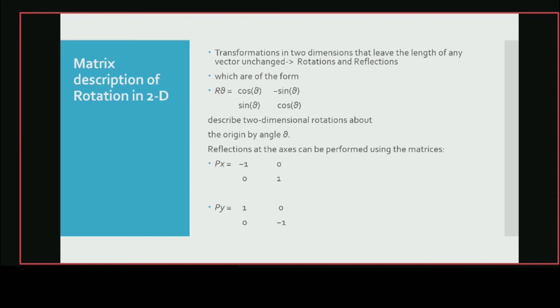Those transformations could be rotations and reflections in 2 dimensions. Here R theta represents rotations, and Px and Py represent reflections about the x and y axis. Both these transformations transform a vector keeping its length unchanged.